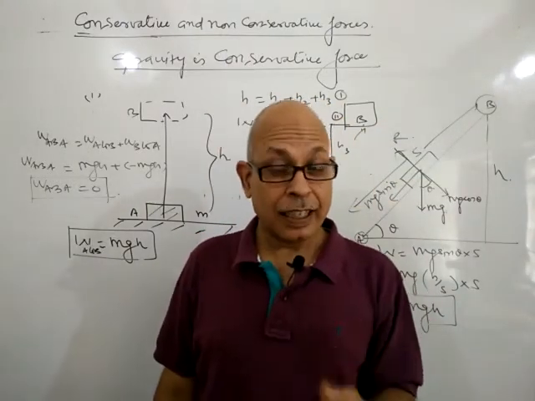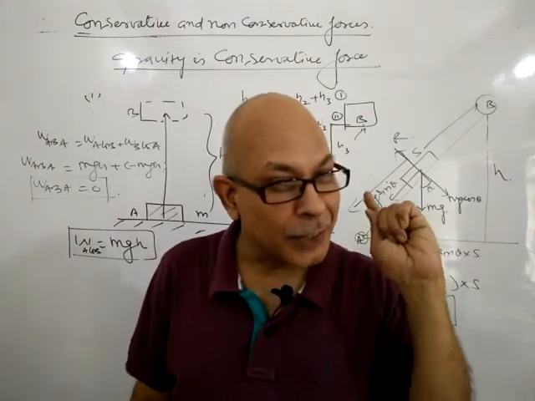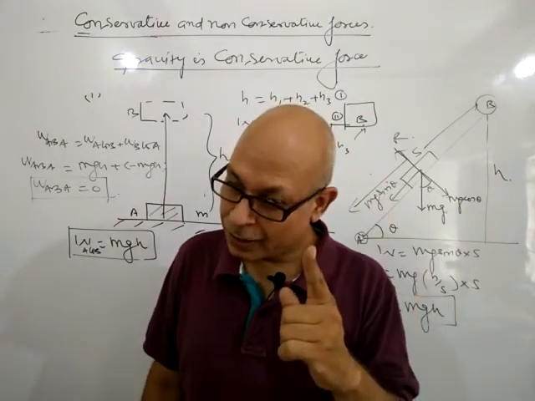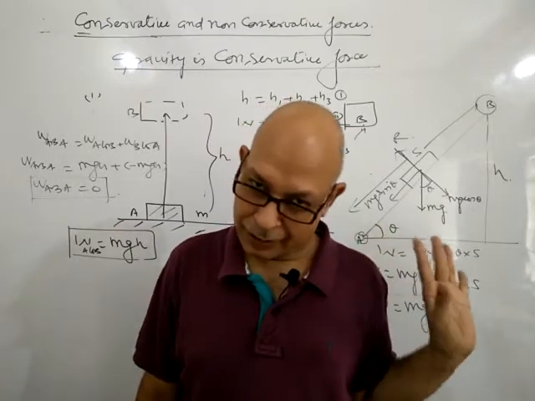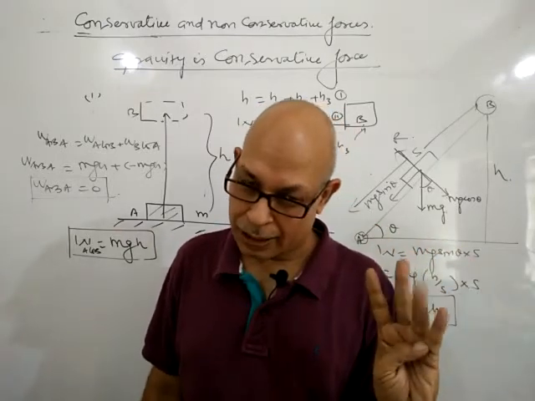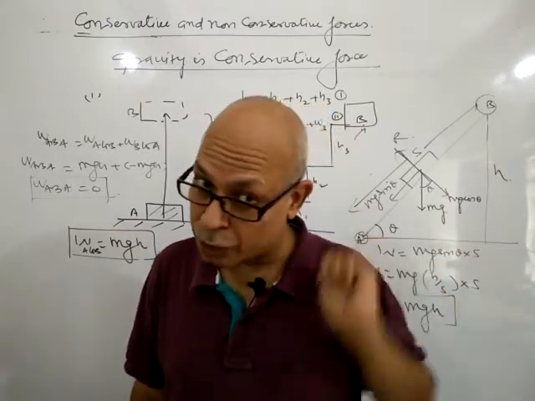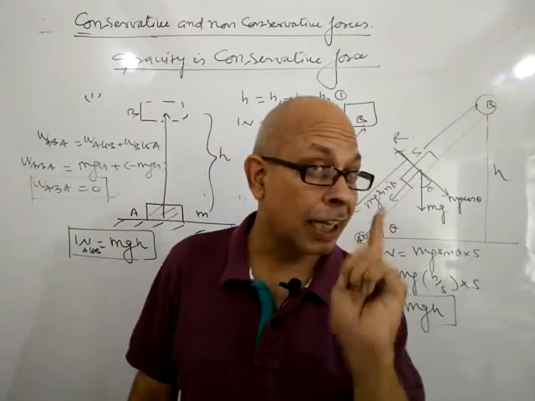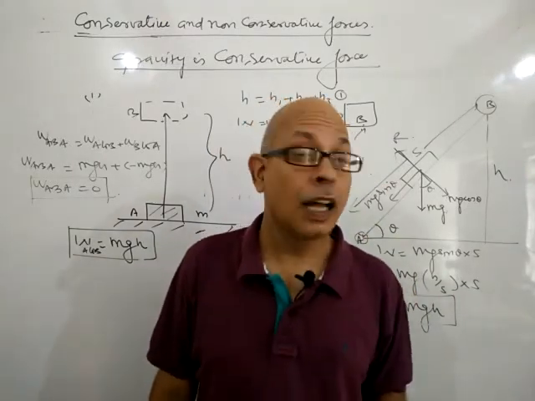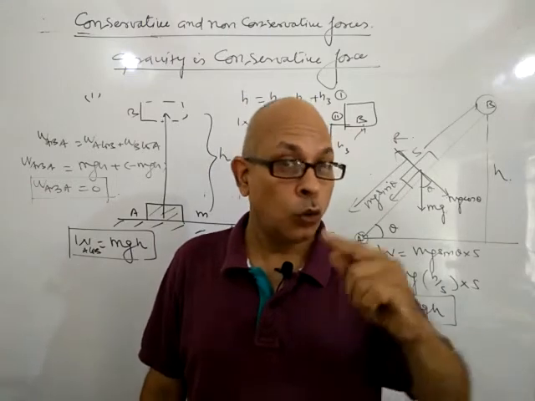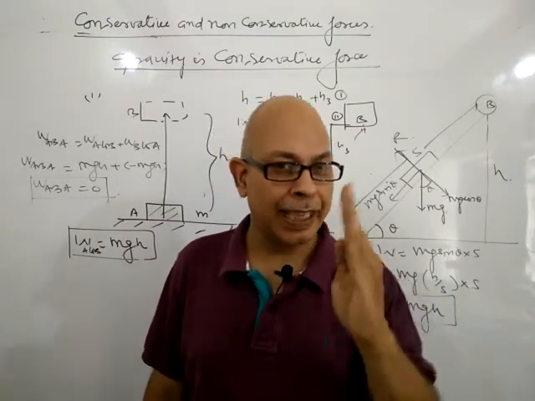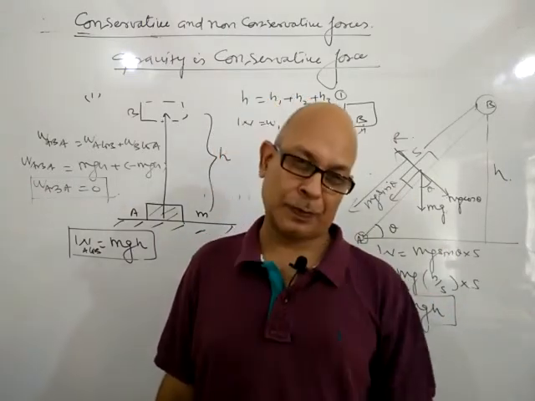That's why gravity is a conservative force. Clear? So all three properties are clear: first, depends only on initial and final positions; second, does not depend on the path followed; and third, work done in a round trip is equal to 0.